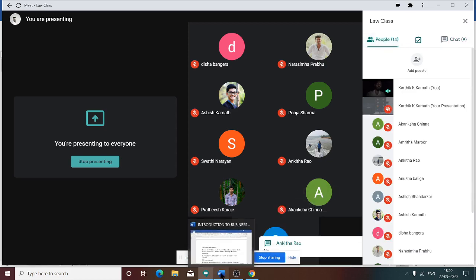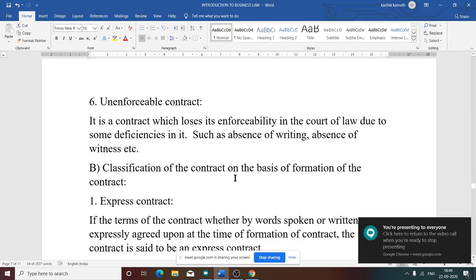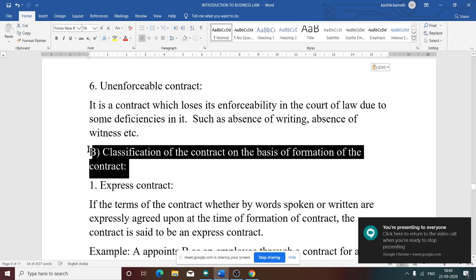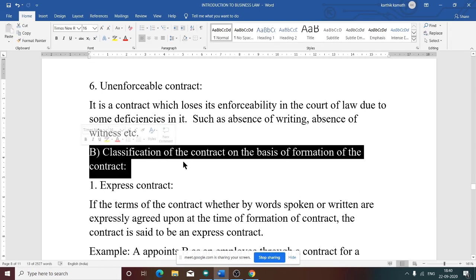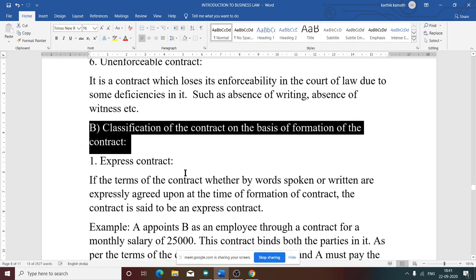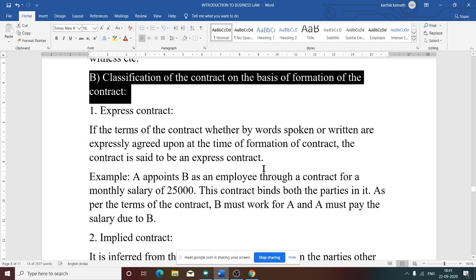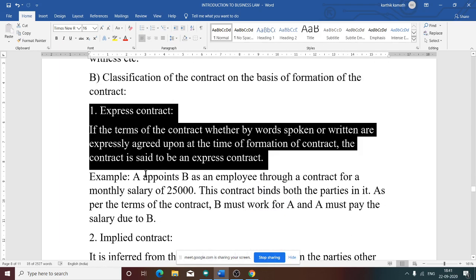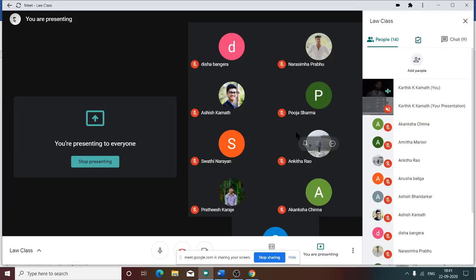Now we are going to move to classification 2, that is classification of contract on the basis of formation of contract. Next category, classification of contract on the basis of formation. See this. First one is express contract. What do you mean by express contract?